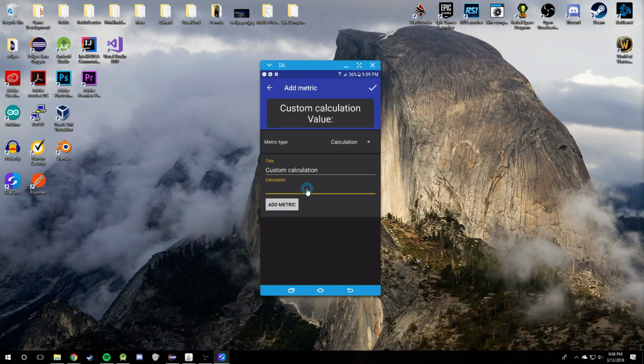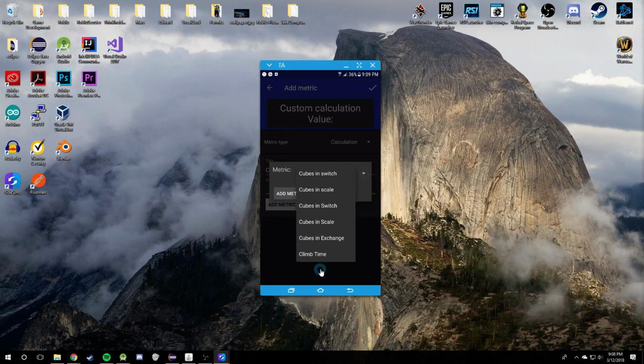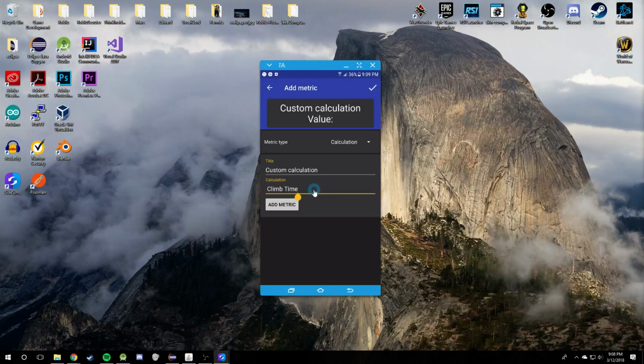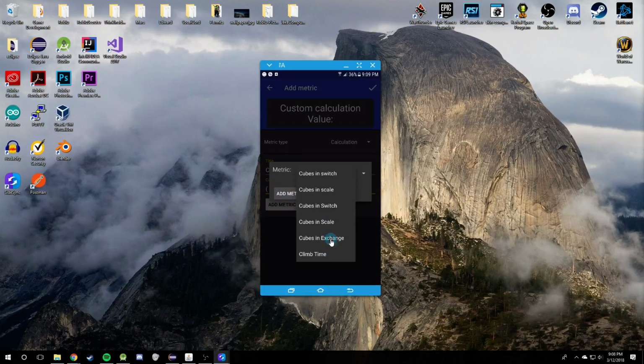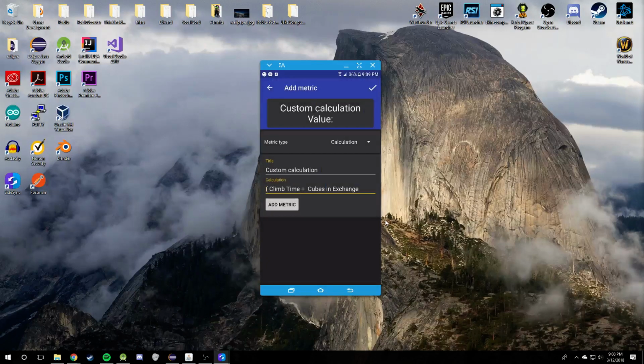Now, so you don't have to go back and forth and keep this in mind, you can actually click the add metric here, and you can select from a list of your compatible metrics, for example, cubes and scale, and you can do nested calculations as well, right? So one calculation can refer to another calculation. So you can do climb time, for example, and if I wanted, I could make this metric get the average of 2 metrics, right? So I could do this metric, right? And then divide it by 2.